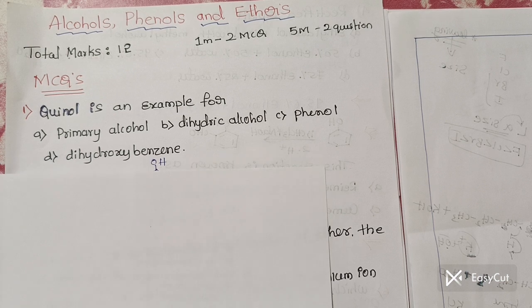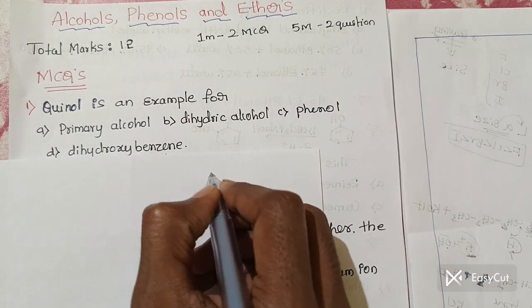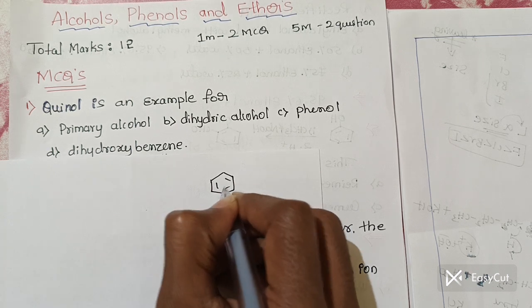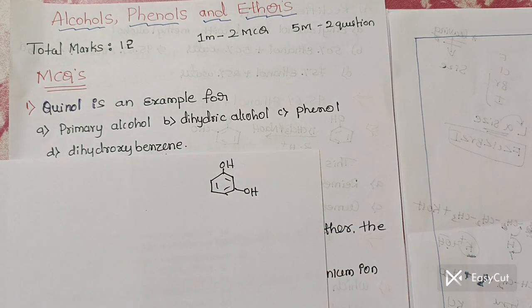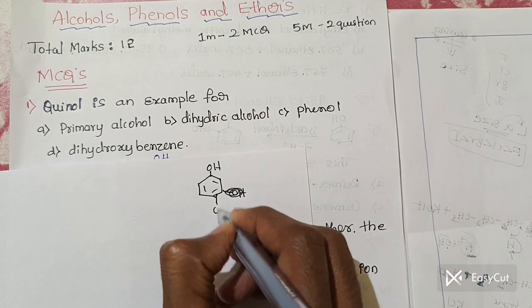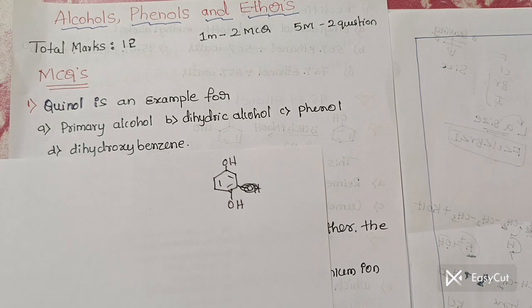Quinol is an example for. See, if you answer these types of questions, you must know the structure of quinol. This is there in the classification part of your chapter. Clear? So what is the structure of quinol? You have to write the benzene. Clear? And you have the 2 OH groups. So if it is like this, then this is the structure of OH. Sorry, so this is not it. This is called the resorcinol structure. So this is an example for.